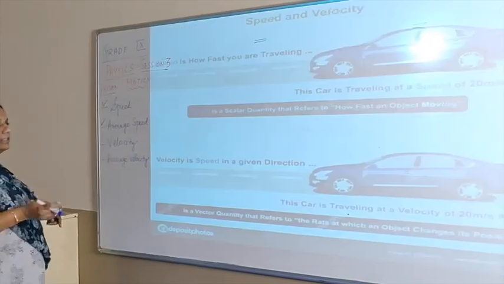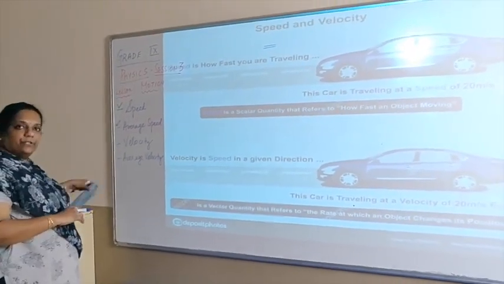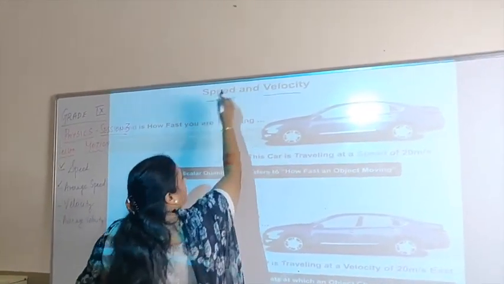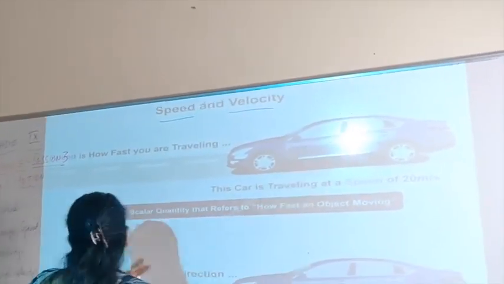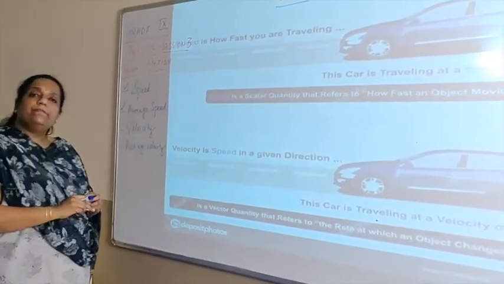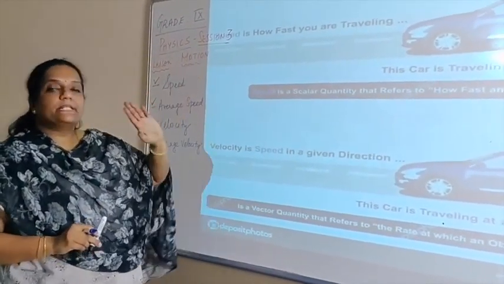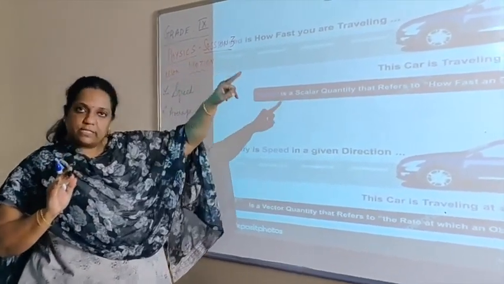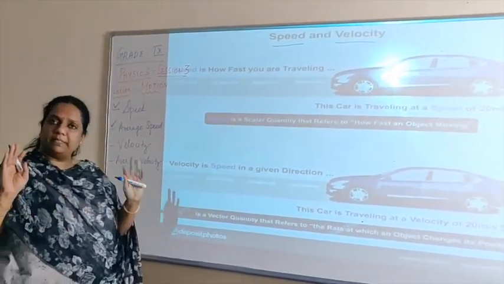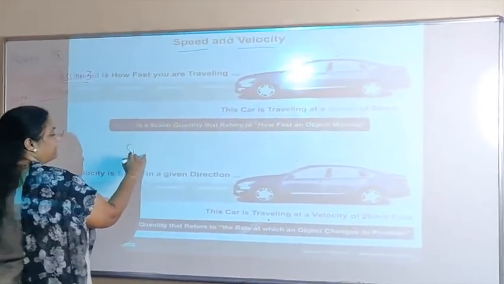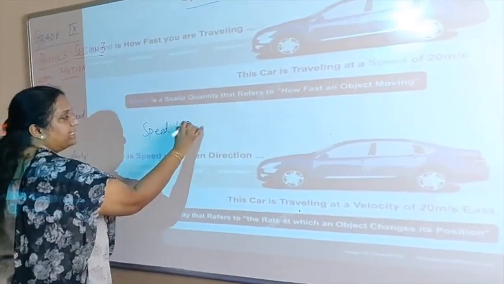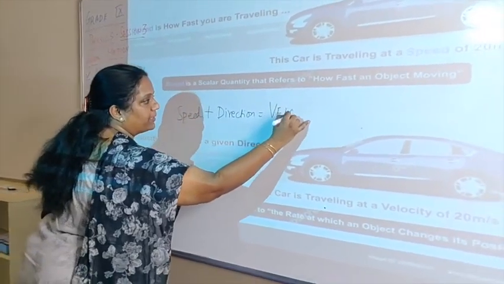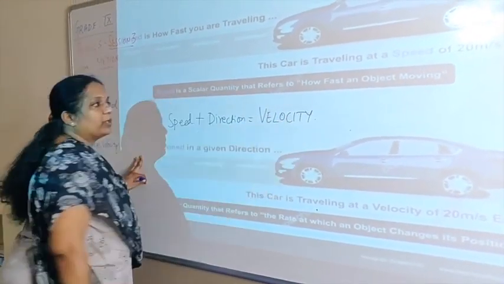Right? Moving on to the next slide, we now introduce the concept of velocity. Right? I have speed, I have velocity. It is very easy to understand. What did we study till now? We studied that speed is a scalar quantity, which means it has only magnitude. But velocity, in very, very simple terms, is speed plus direction. So, speed plus direction will give me a quantity which is called velocity.